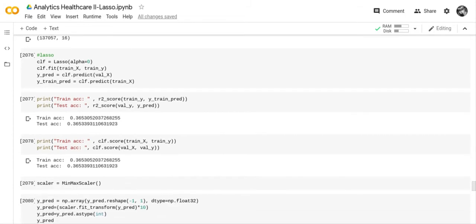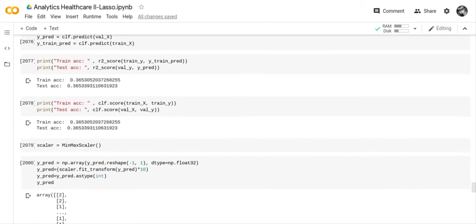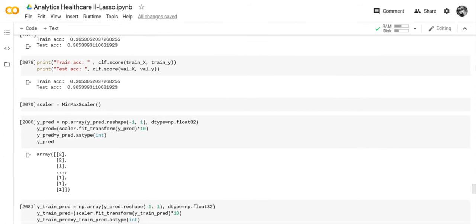And I decided I was going to use the Lasso module, and I just wanted to get it to work. That's all I wanted, because I can go through and try to improve my score. So CLF equals Lasso with an alpha of 0. CLF fit is train X, train Y. YPred equals CLF predict val X. Y train pred equals CLF predict train X. And then we got our percentages, which are not very high.